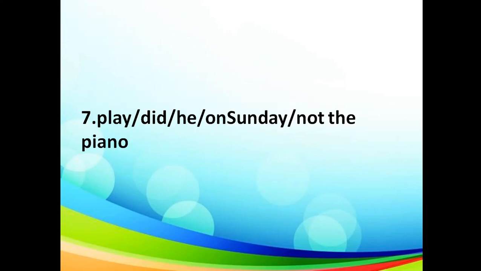Next sentence. Number 7. Play did he on Sunday, not the piano. Time to prepare. Did you get it? Okay, the correct sentence would be, he did not play the piano on Sunday.